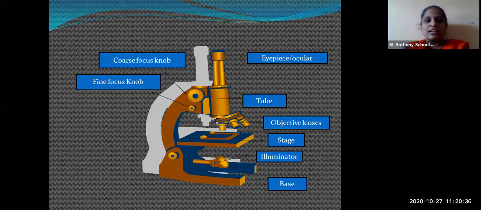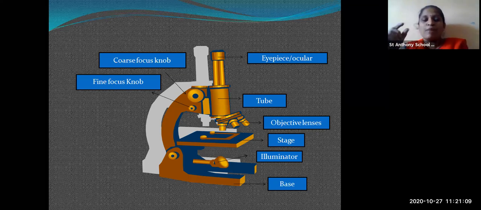Then you have a focus knob. With that focus knob you can adjust the light and the clarity of the slide. You adjust a camera to take a photo, in the same way you adjust this focus knob. What the focus knob is actually doing is adjusting the picture of the slide which is present on the stage.